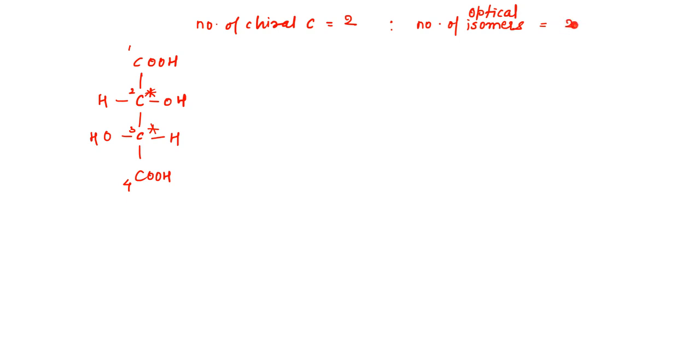Yeah, 2 raised to n. So what is n here? The number of chiral carbons. So 2 raised to 2. So what is your answer? 4. So how many optical isomers should be there? 4 optical isomers. Okay. So let's consider this as one of the optical isomers.